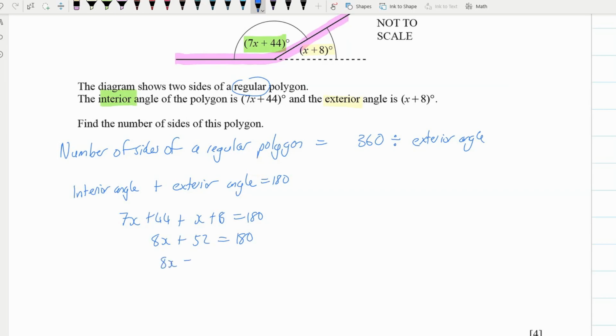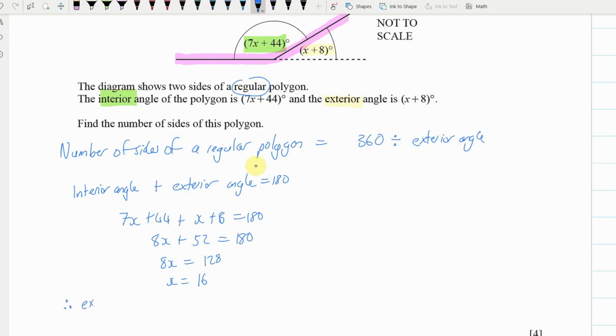And so 8x equals 180 take away 52. So 180 take away 50 is 130, so 128, I think. And then what does that give us? x equals, so 8 into 12 is 1 leaving 4. So I think it's 16. 8 times 16 is 128. So now we know that x is 16.